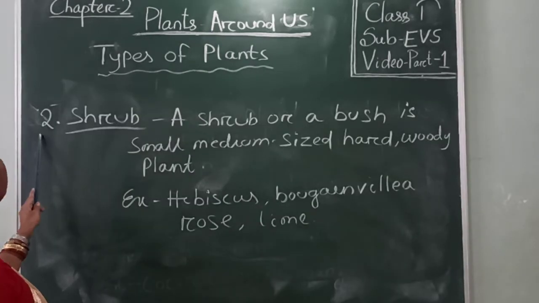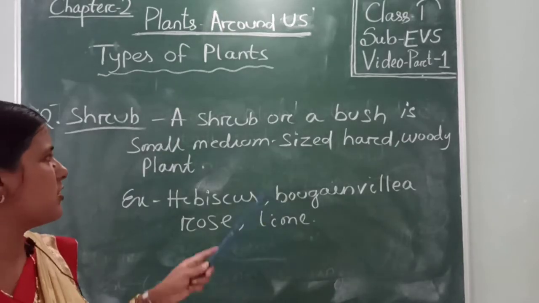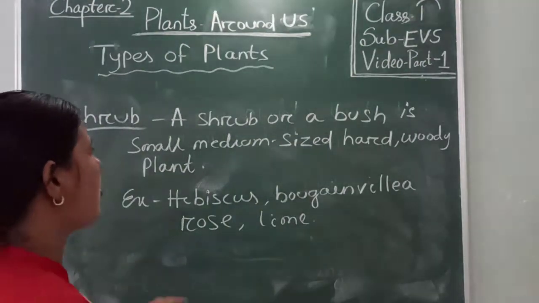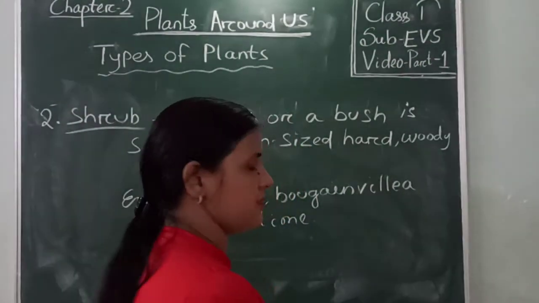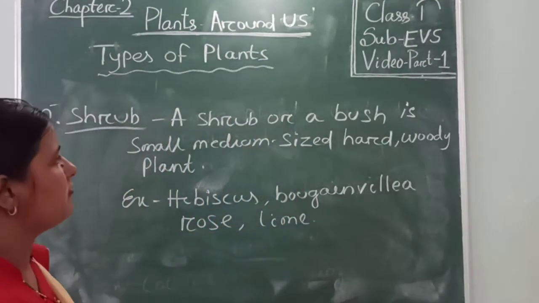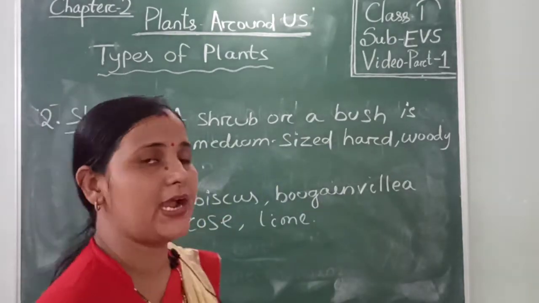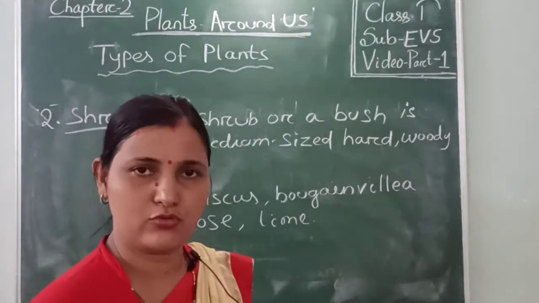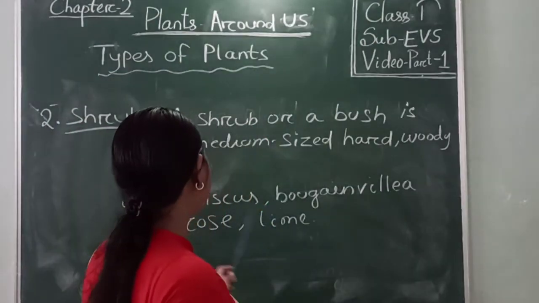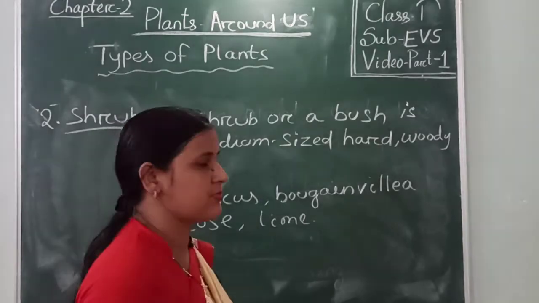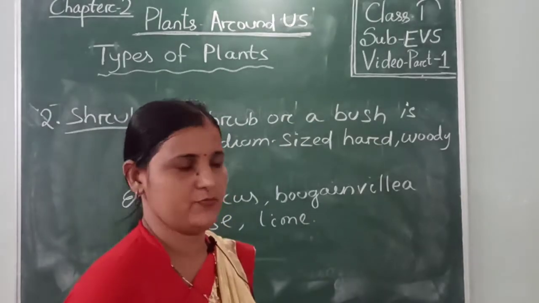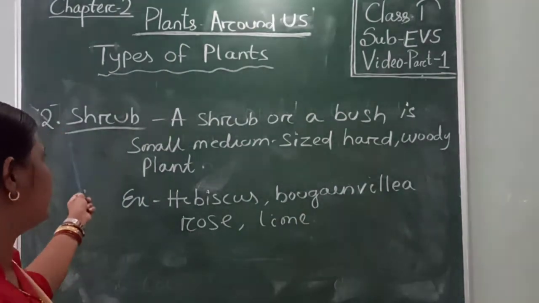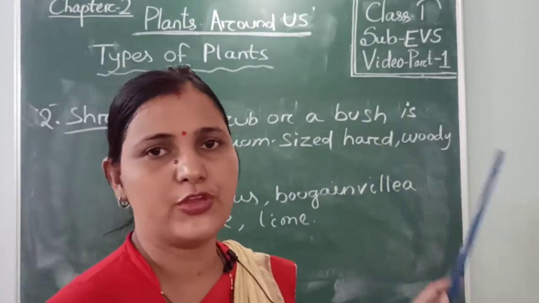Then your second type is shrubs. Shrubs look like a bush. A shrub or a bush is a small to medium size, hard woody plant. The examples of shrubs are hibiscus, bougainvillea, rose and lime. And these plants live for a few years.